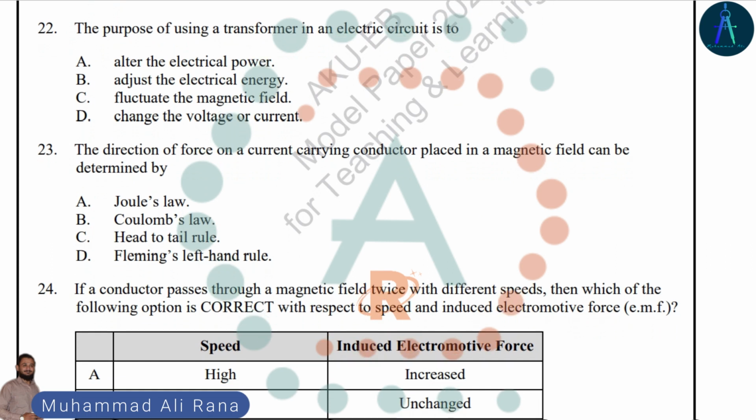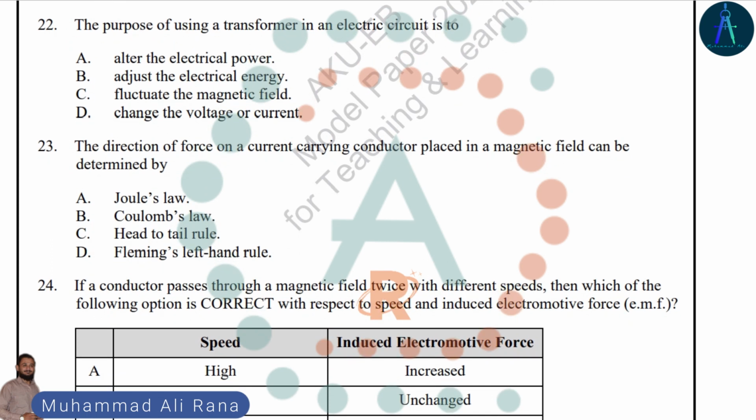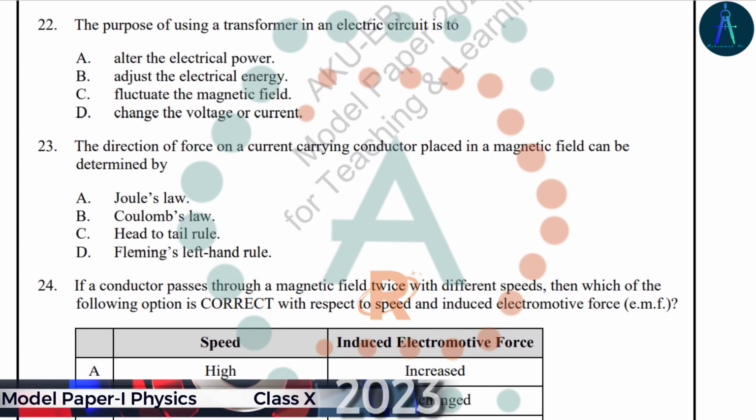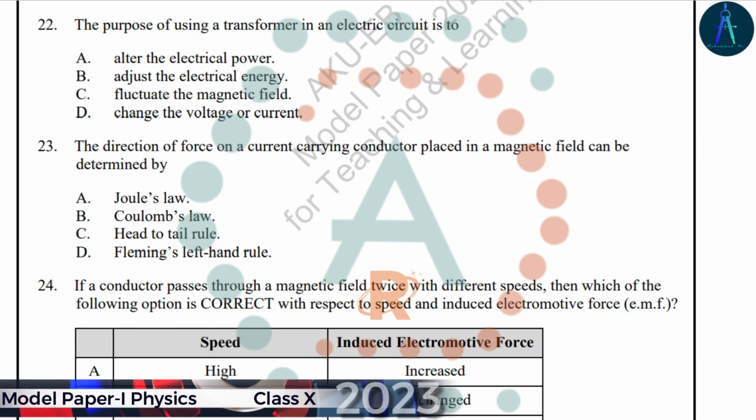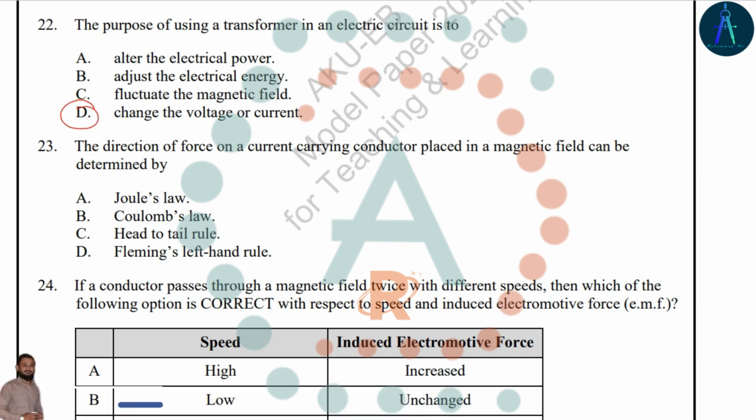Question number 22. The purpose of using a transformer in an electric circuit is to change the voltage or current. So the use of a transformer is to increase the voltage in the secondary coil or decrease the voltage in the secondary coil. So the correct answer is option D.